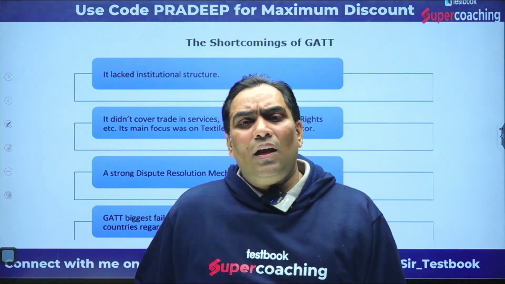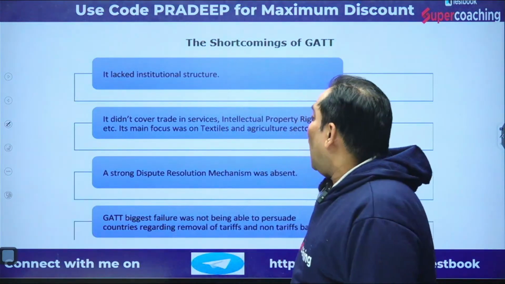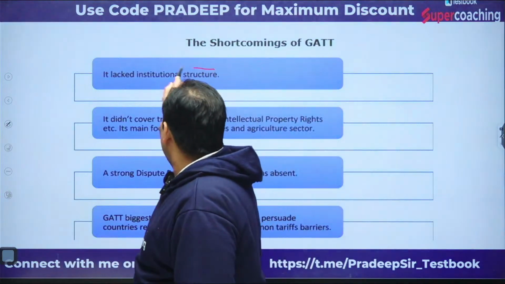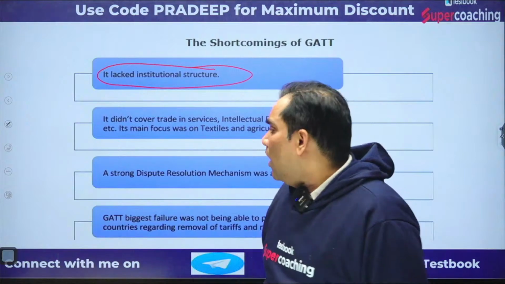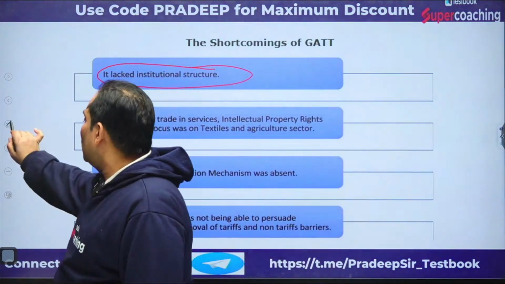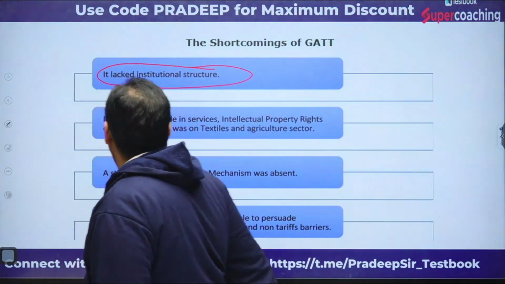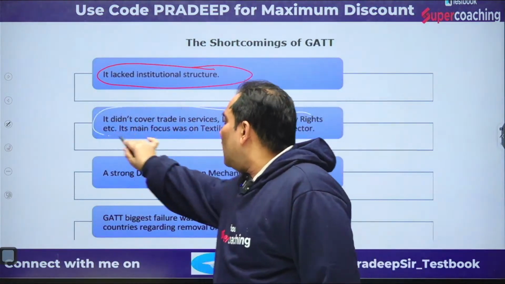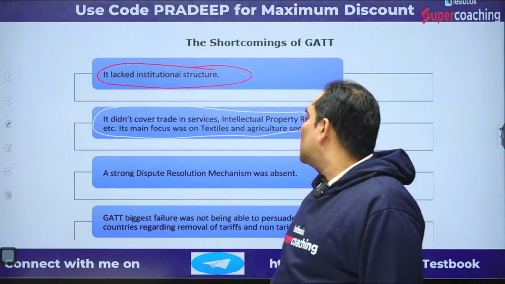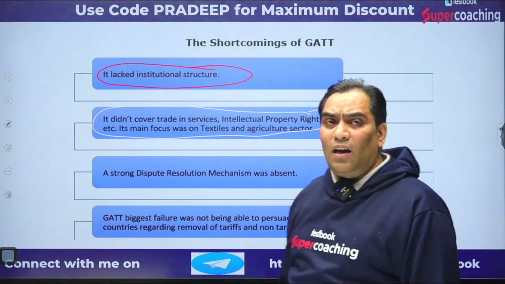Second, it did not have an institutional structure, because it was not an institution. We discussed already, it did not cover trade in services, intellectual property rights, etc.